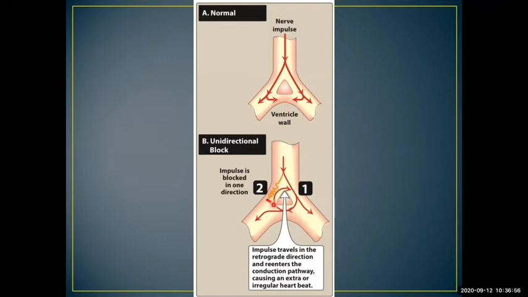However, if there is a unidirectional block, which generally occurs due to myocardial infarction, where a part of the cardiac muscle is dead, this could cause blockade of supply in one direction. However, this particular wave which is traveling in another direction is now going to re-enter in a retrograde direction, and towards point 1 it moves again.